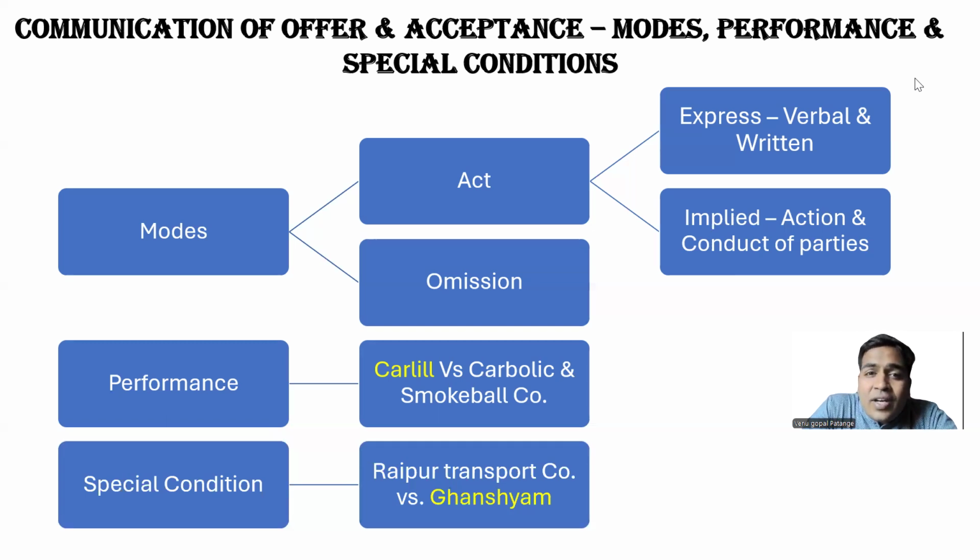The moment offer and acceptance happen, at that point in time only you need to finalize the conditions. We discussed that acceptance must be absolute, unqualified, and unconditional. So post agreement, post contract, you cannot introduce new conditions. Those conditions will not be valid for the contract you entered into in the past. That is the case law about Raipur Transport Company versus Ghanshyam.